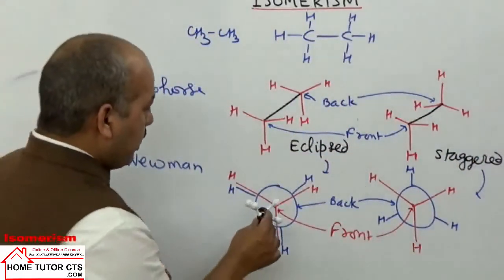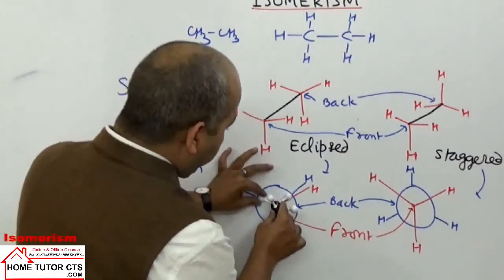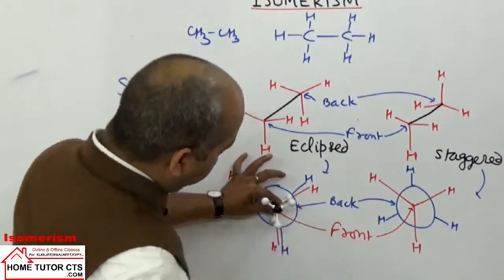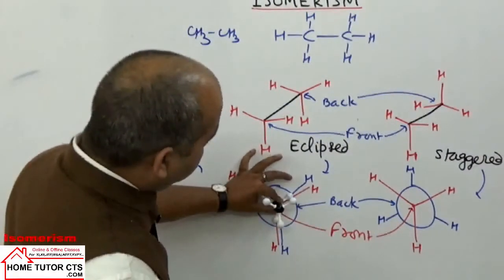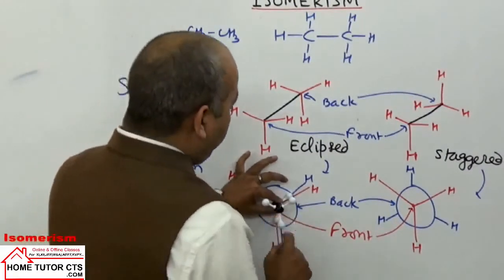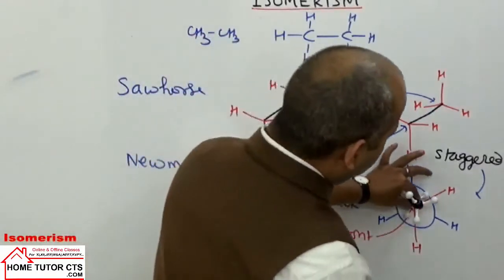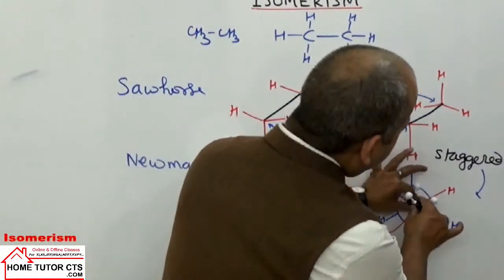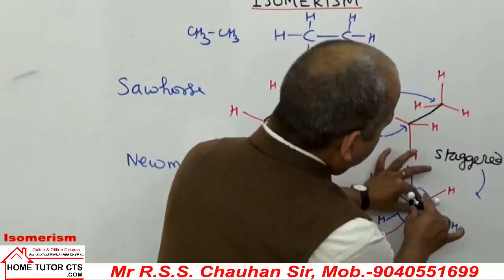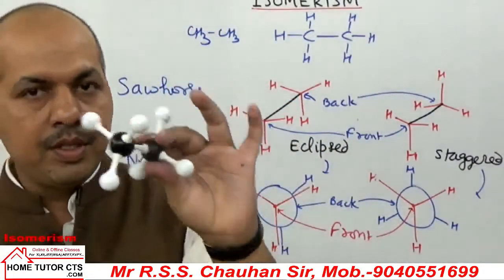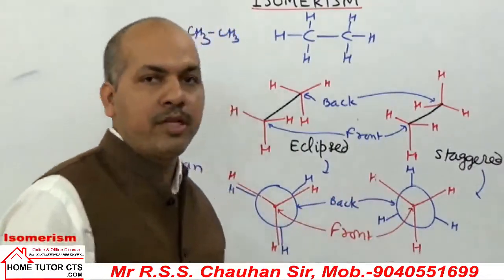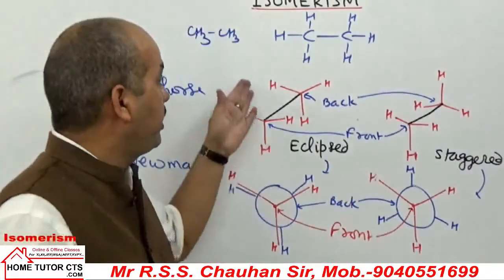This is one conformation. It is eclipse. The group at front carbon covers the group at back carbon completely. Now, if I keep the front carbon fixed and rotate only the back carbon, you can see the groups at back carbon completely. That is called staggered conformation.